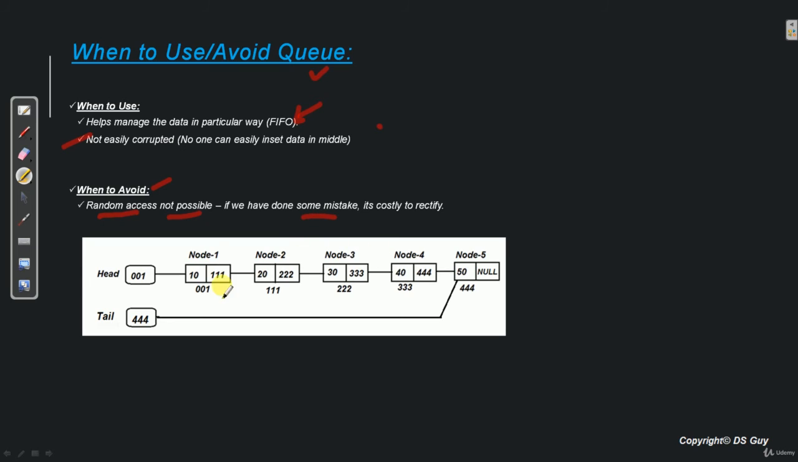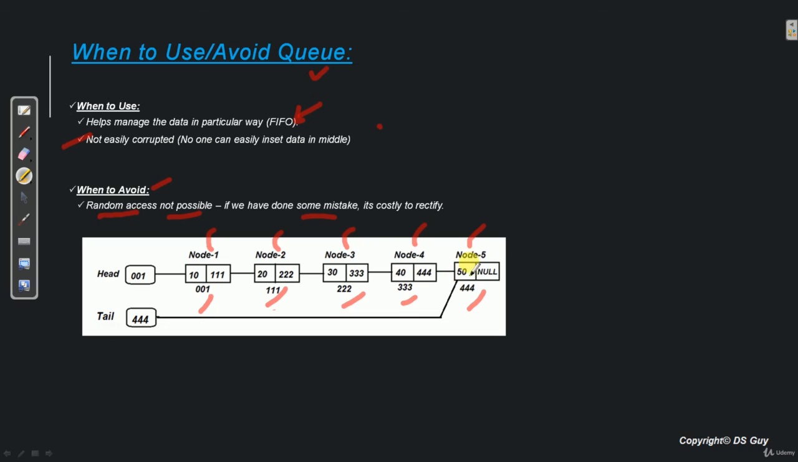So let's say this is our queue, and this 50, let's say it was supposed to be 55, and by mistake we have inserted 50 here. Since this is a queue and we can dequeue only the first element, so we have to take out node 1, node 2, 3, 4, 5, then modify this node 5, and then again enqueue 1, 2, 3, 4 and 5. So you see that just to update one node, we had to do 10 operations, 5 dequeue and 5 enqueue.